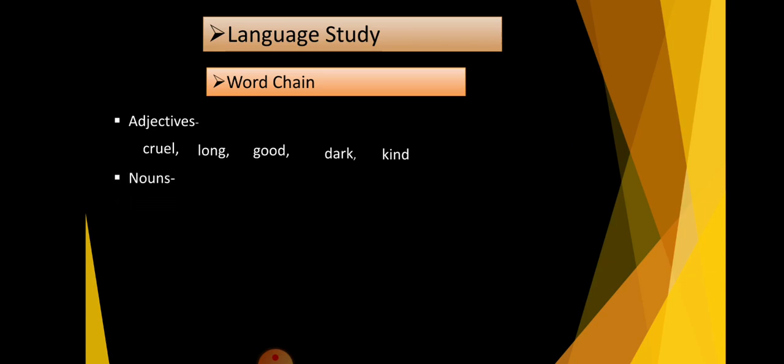Now second word chain, nouns. First word is given here, medicine. Its last letter is E. So our next word begins with the letter E, engineer. Its last letter R. So next word begins with R, ring. Last letter G. So our next word begins with the letter G, glass. And in this word last letter is S. So our next word begins with S, C.